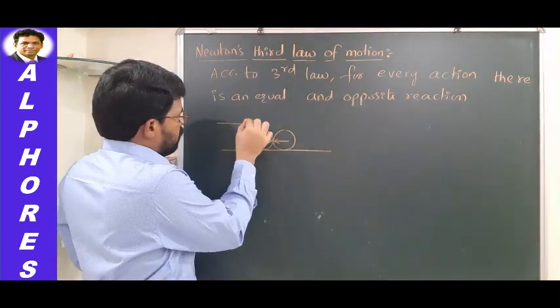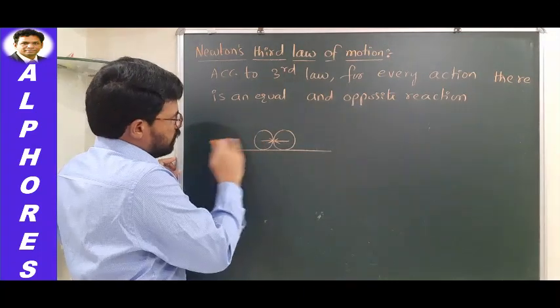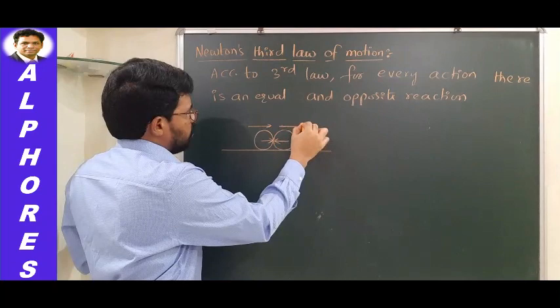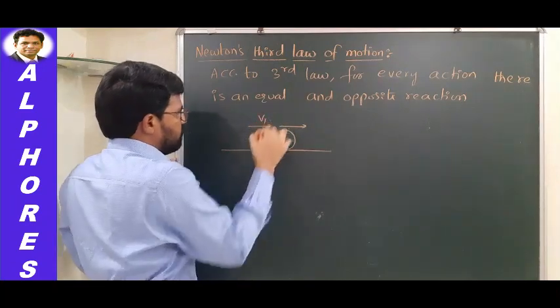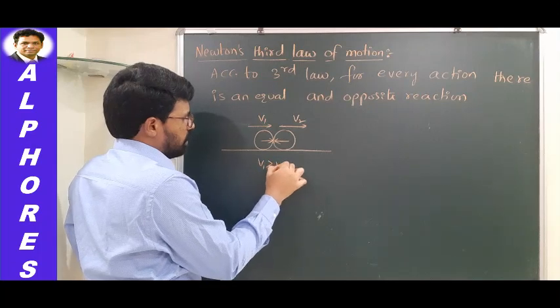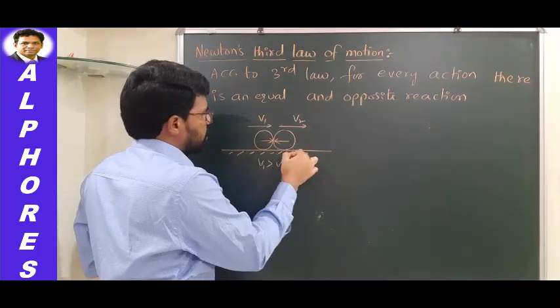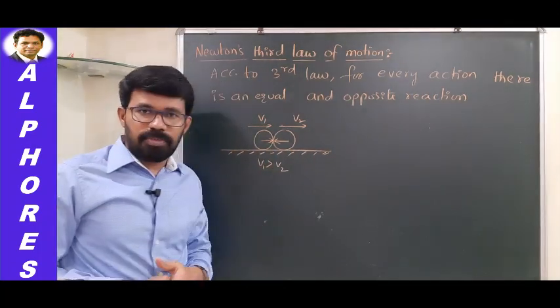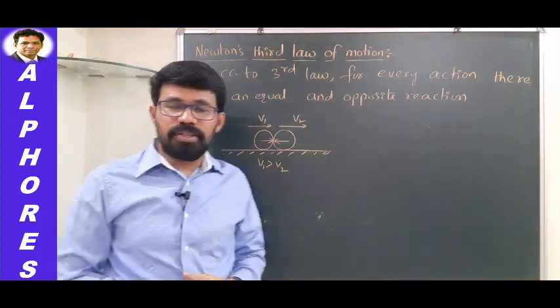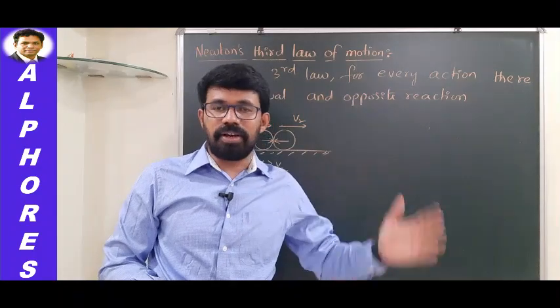Let us say this one is initially moving along this direction, and this one is also moving along this direction. Let us say v1 is the velocity here and the velocity here is v2. If v1 is greater than v2, what happens? Definitely both will undergo collision at some point of time because its velocity is more. Both are moving on a straight line.